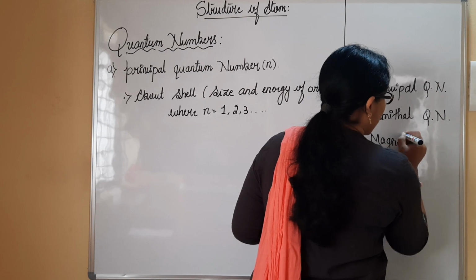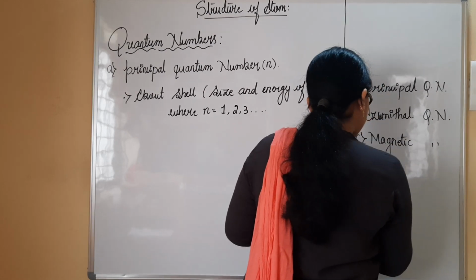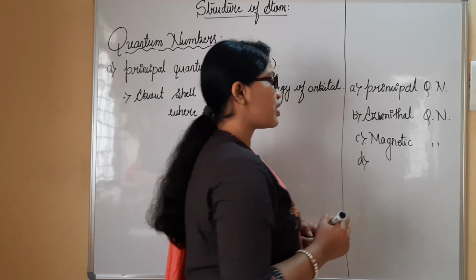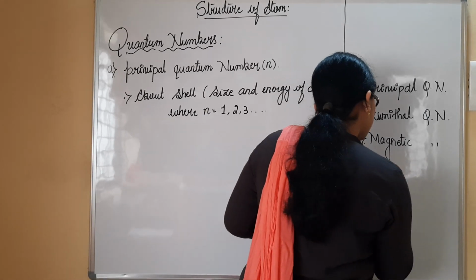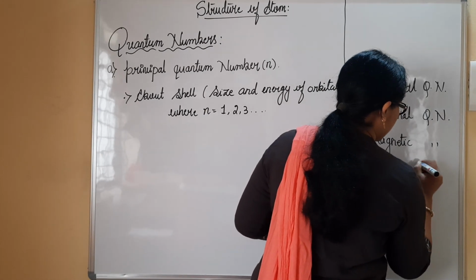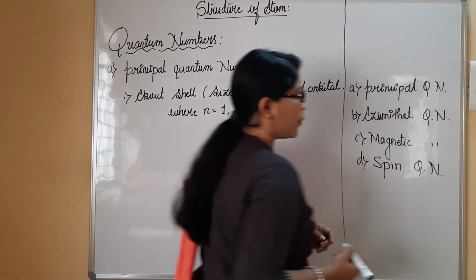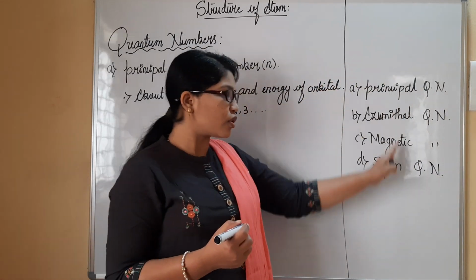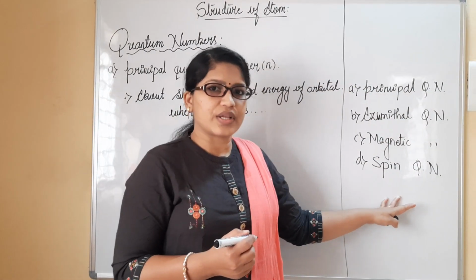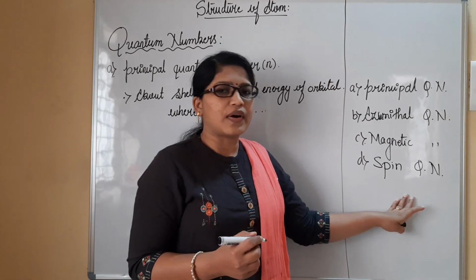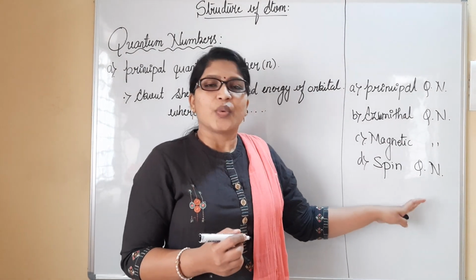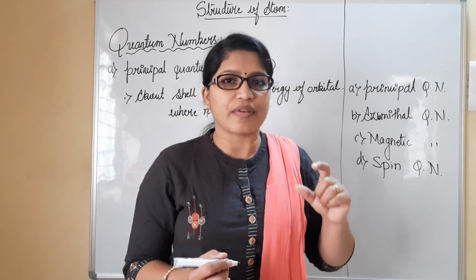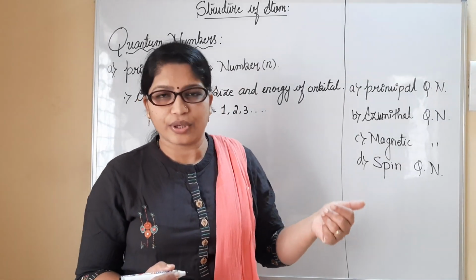And lastly, I would classify the last one, which is the spin quantum number. So these are 4 solutions derived from the Schrodinger wave equation, referred to as quantum numbers, with which we can calculate the position of an electron in an atom around the nucleus.